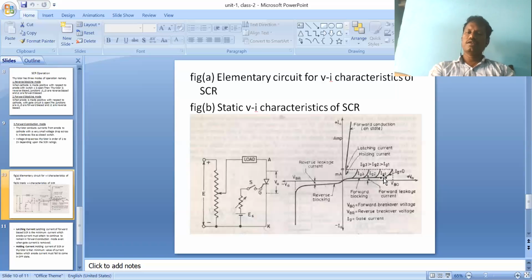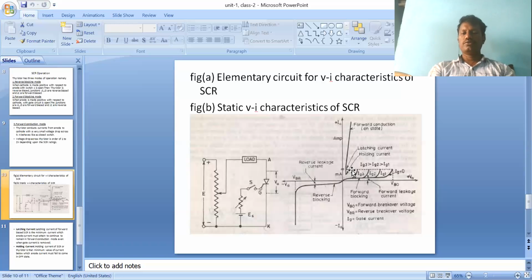The current suddenly rises. The anode current suddenly rises and reaches the rated value of anode current. So we have to say that the SCR is in the on state. Like that, we should explain the characteristics of SCR: reverse blocking mode, forward blocking mode, and forward conduction mode.